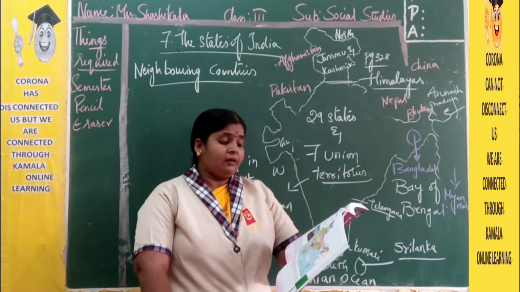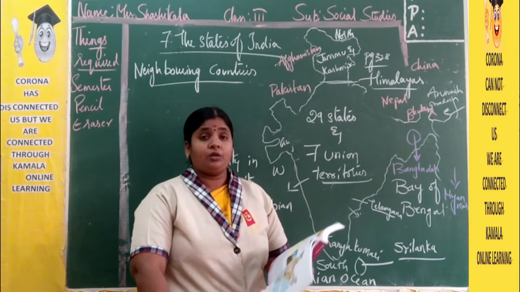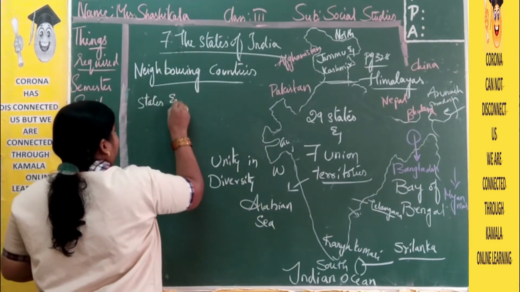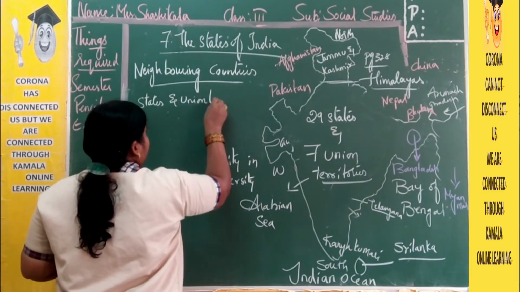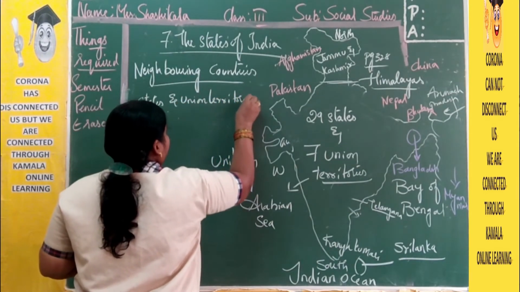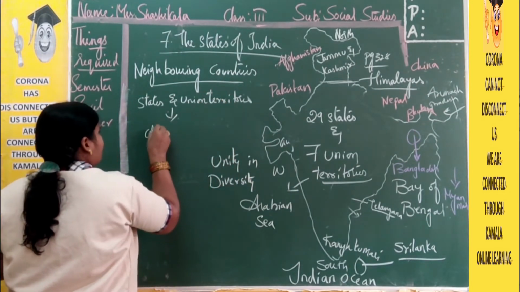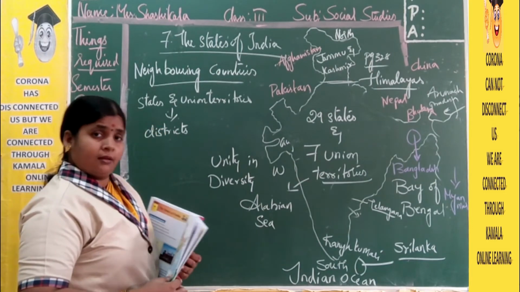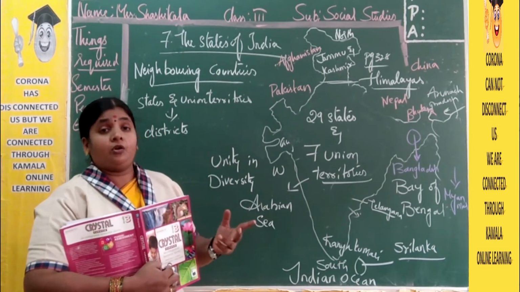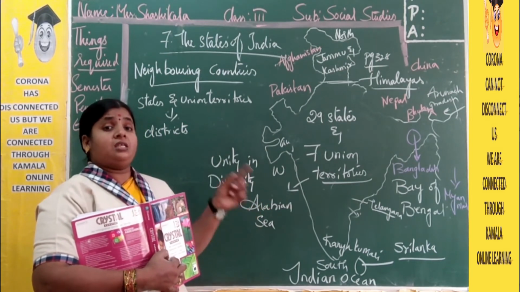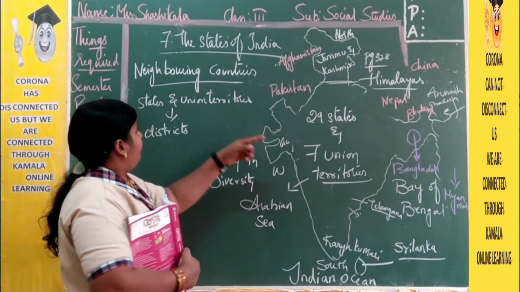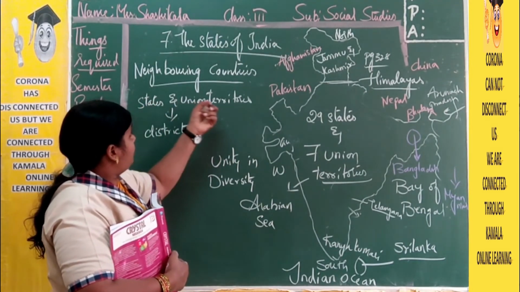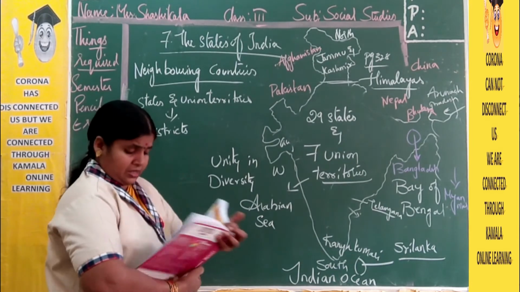Now, these states and union territories are subdivided into districts. Again, these states and union territories are divided into districts, right? Now, Asia is a very big continent. That big continent is divided into different countries. Again, the different countries are divided into states. Again, the states and union territories are divided into districts.